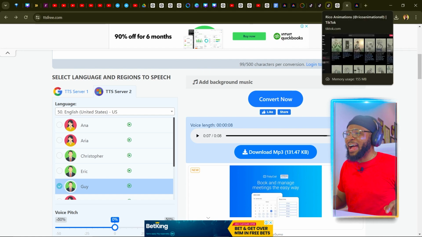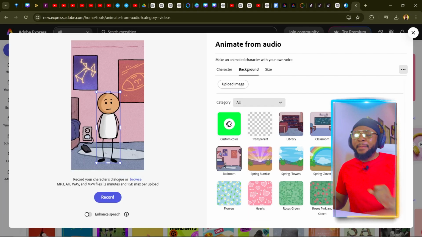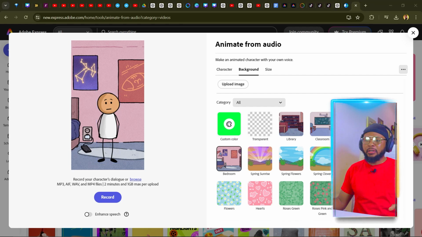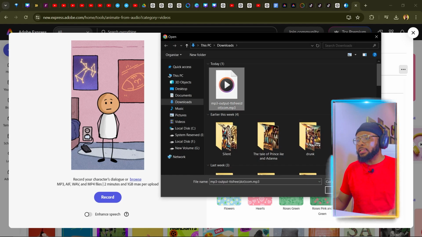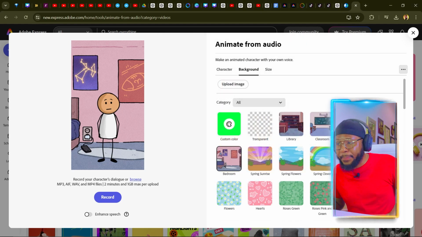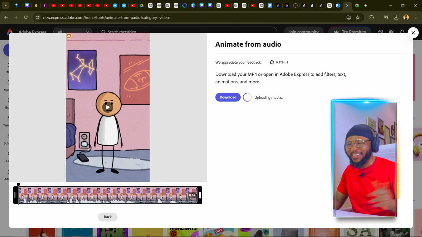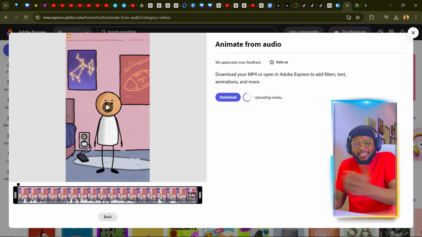So now that we have this out of the way, we're going to come back to this animation tool by Adobe Express, and we're going to go ahead and upload the voiceover that we downloaded from ttsfree.com. So we're going to click on browse, and we're going to select the audio, and we're going to click on open. Right, you can see that it's ready to play back. So let's go ahead and play back our baby to see what it looks like and sounds like.